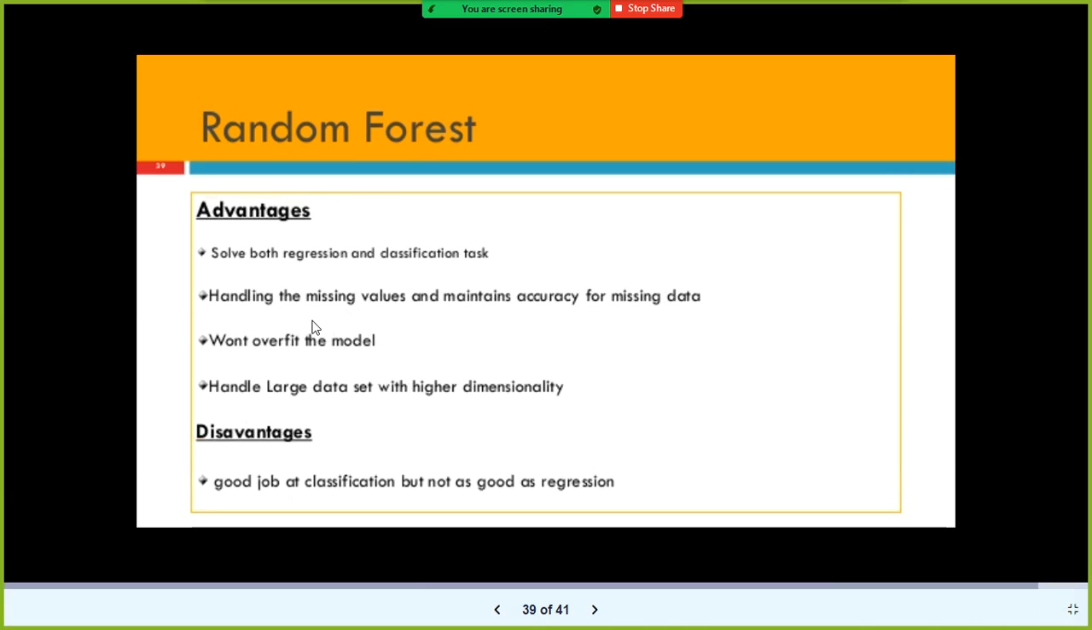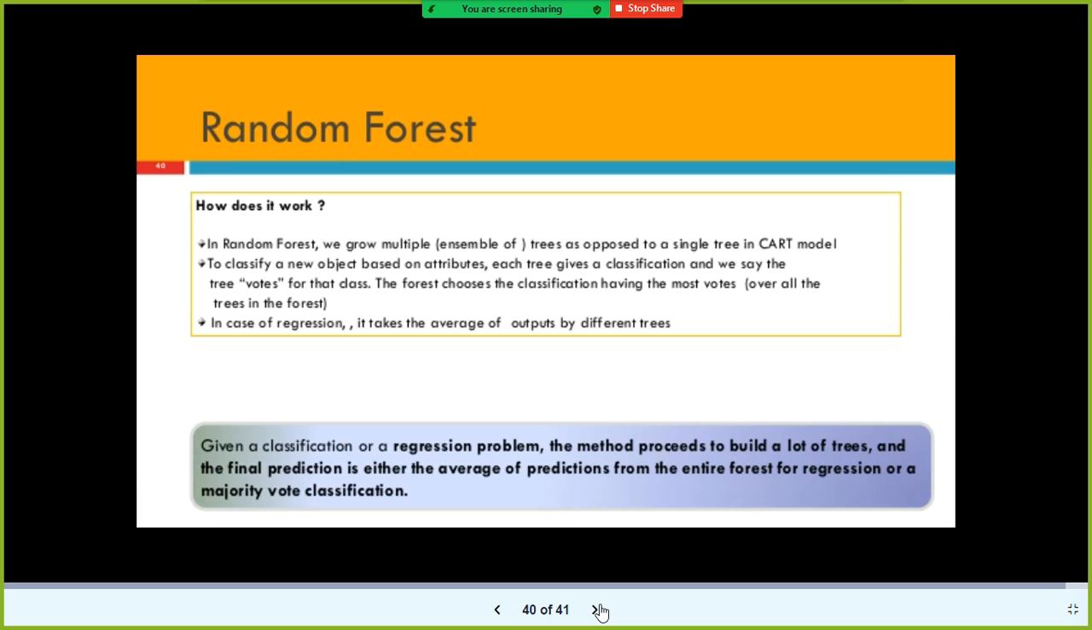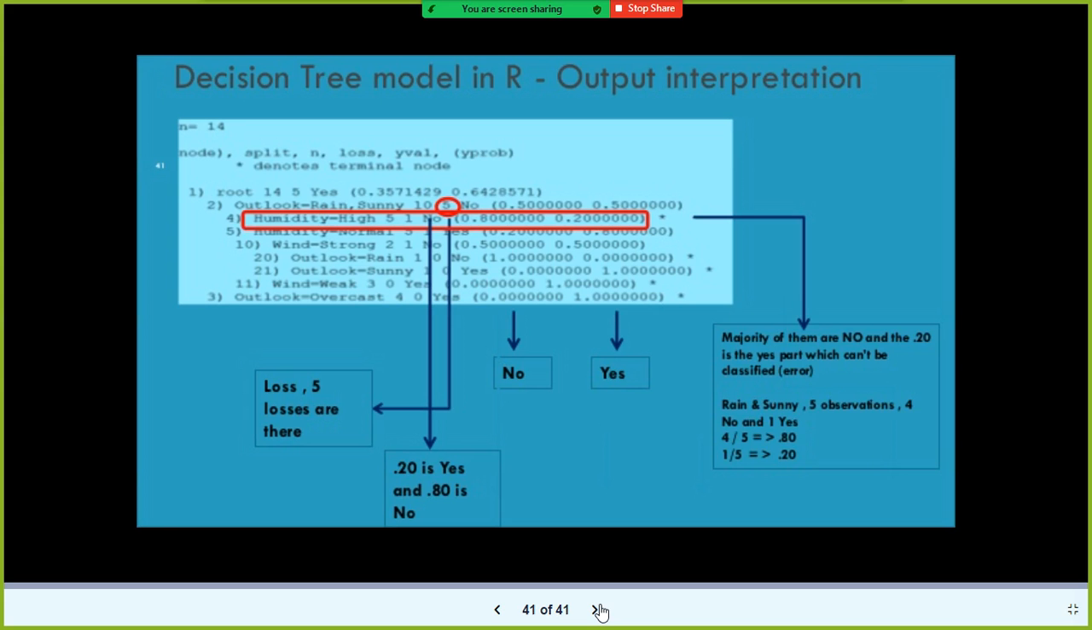You can solve both regression as well as classification problems. It will not overfit the model. That is the advantage of the random forest model. And also you can do feature selection using random forest. The disadvantage is it is good for classification but not as good for regression. How does this algorithm work?